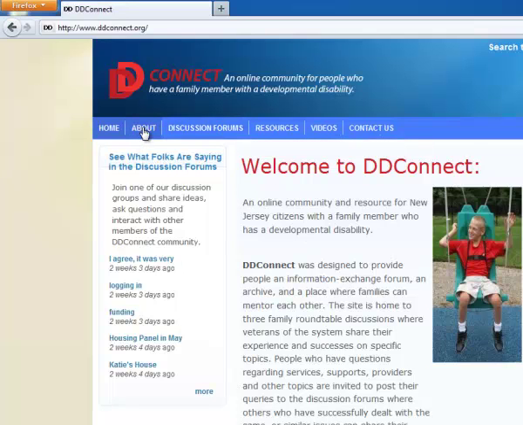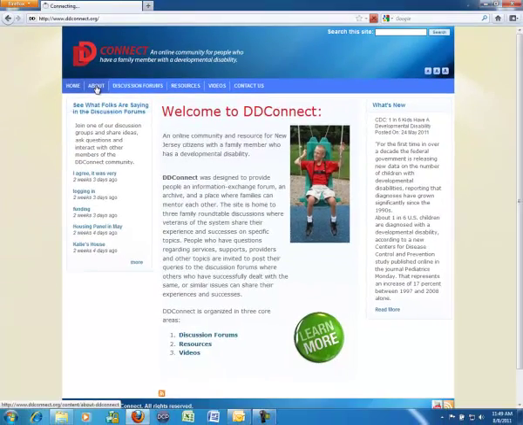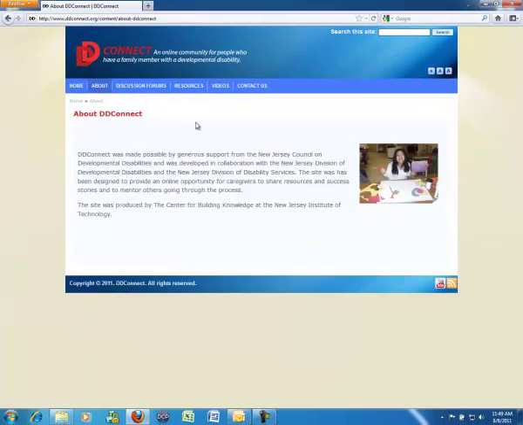The next button up at the top, marching across from left to right, is the About section. This just gives you a quick overview of how this whole resource came into being, with the generous support of the New Jersey Council on Developmental Disabilities, in collaboration with the New Jersey Division of Developmental Disabilities and the New Jersey Division of Disability Services. It was produced by the Center for Building Knowledge at the New Jersey Institute of Technology.